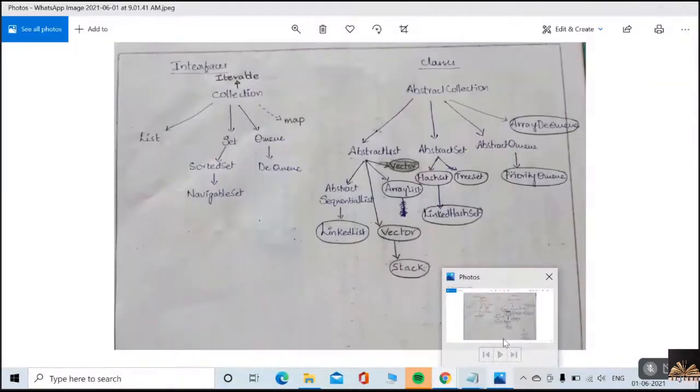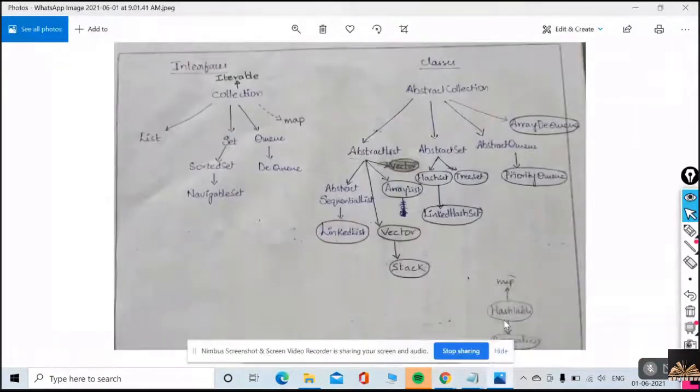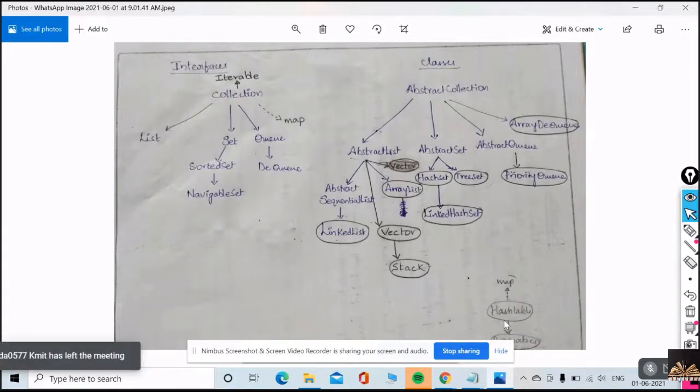Before discussing, I just want to tell you what a collection is. This concept was introduced in Java JDK 1.2. Just revise what I'm saying: a collection is a group of individual objects represented as a single unit.